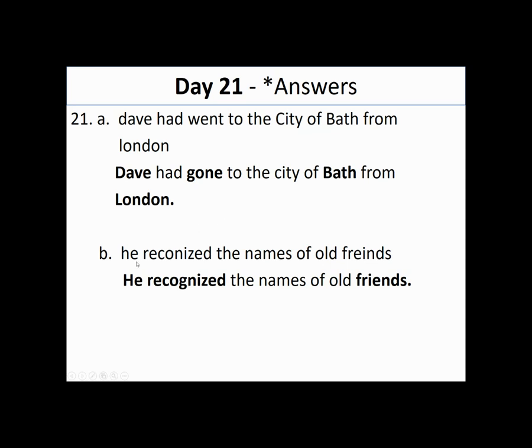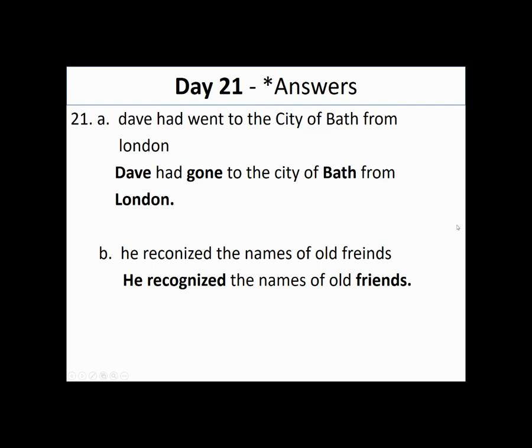All right, sentence B. He recognized the names of old friends. We'll start off by capitalizing the first word in our sentence, he. Recognize spelled correctly. Make sure you have your G in there. The names of old friends spelled correctly. And then period at the end. And that is day 21.